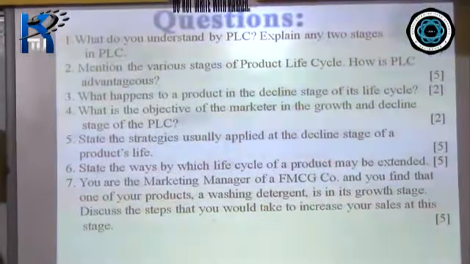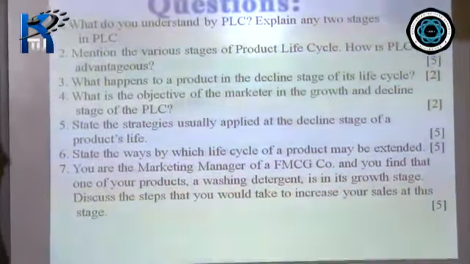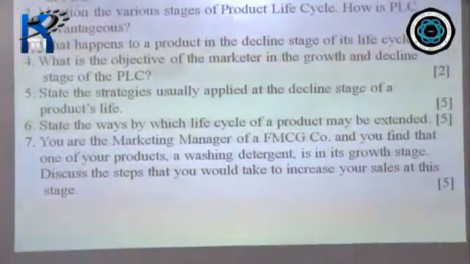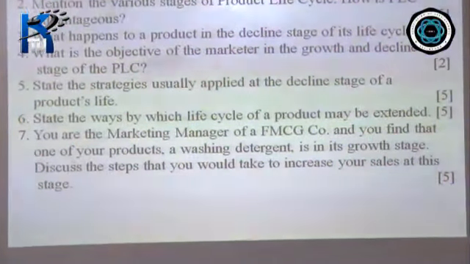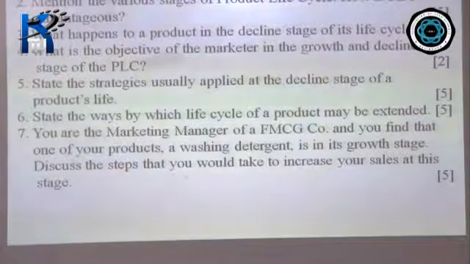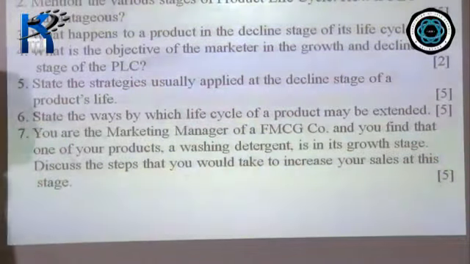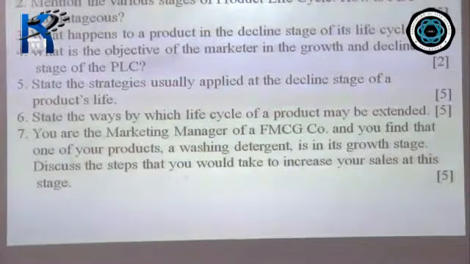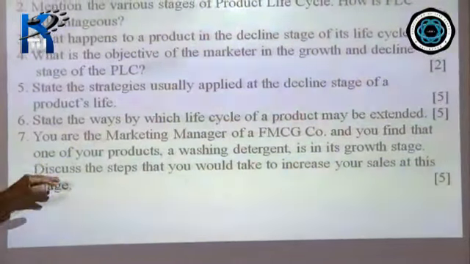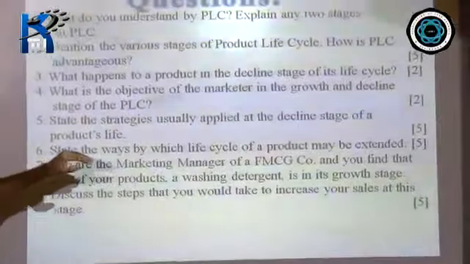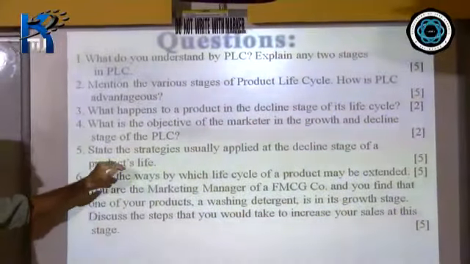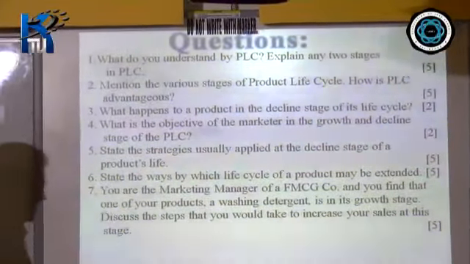Number 7, you are the marketing manager of an FMCG company, and you find that one of your products, a washing detergent, is in its growth stage. Discuss the steps that you would take to increase your sales at this stage. So here we can explain those strategies that I have explained under the growth stage.